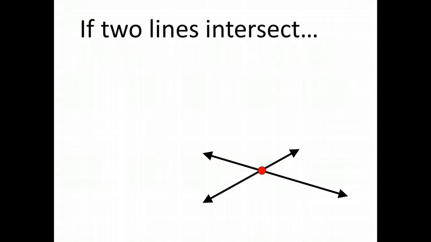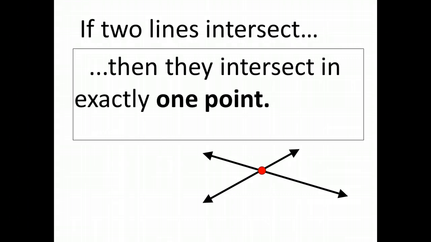Because remember, these lines have no width, no breadth. So when they intersect and cross, they're only intersecting at a single point. And will they ever come back again to intersect at another point? No, those four arrows you see, those four rays that make this, they're all going off in different directions. So this is the fourth postulate. If two lines intersect, then they intersect in exactly one point.